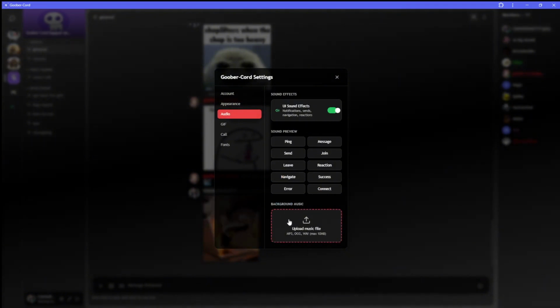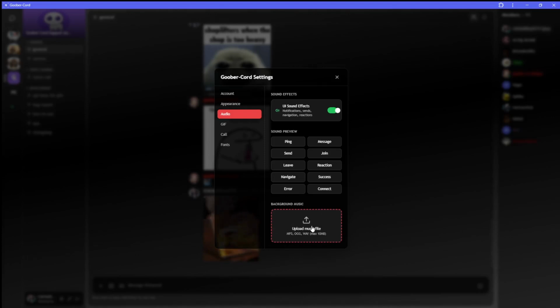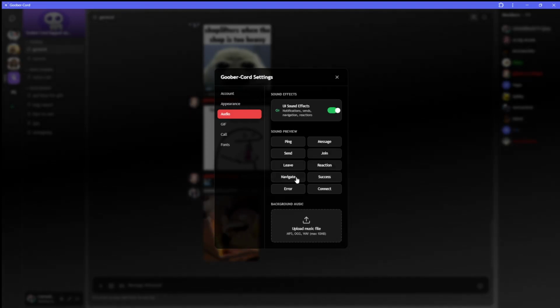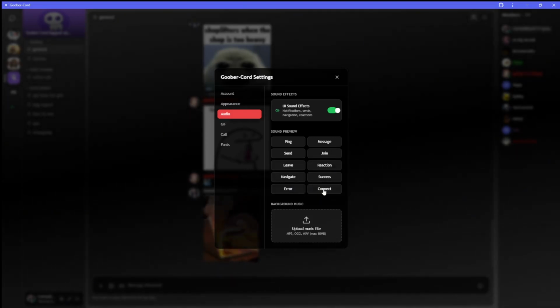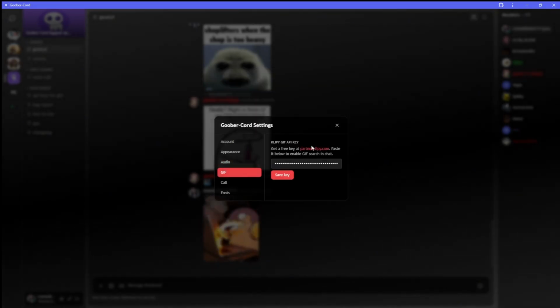Audio, you have your different audios. You can actually upload your own background music that's client-sided, and you can pause, loop it, whatever you want. It's currently broken, but it is working to an extent. The UI sound effects here, you can enable this or disable it, but here's the different sounds. Pretty cool, right? You can turn those off, you can turn them on, whatever.